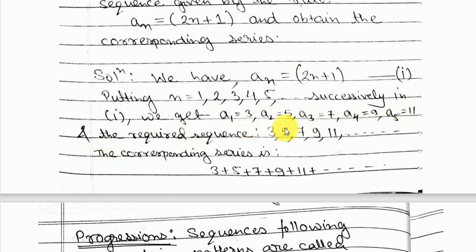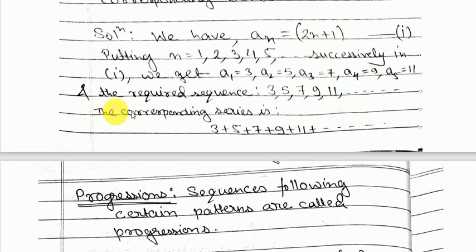And the required sequence will be 3, 5, 7, 9, 11, and so on. The next terms also will follow the same rule. And the corresponding series is nothing but the sum of these terms. So 3 plus 5 plus 7 plus 9 plus 11 plus so on.